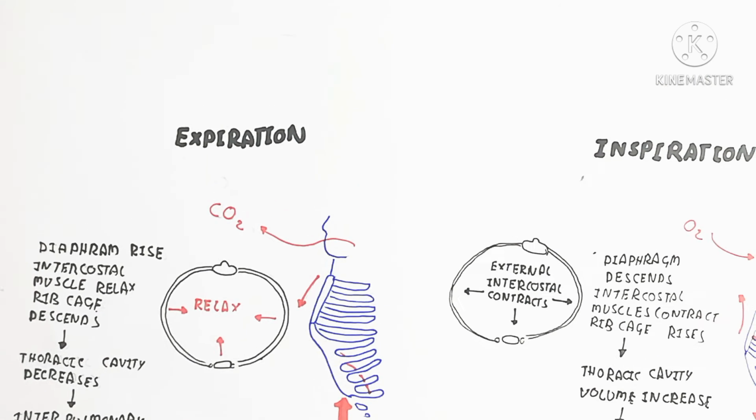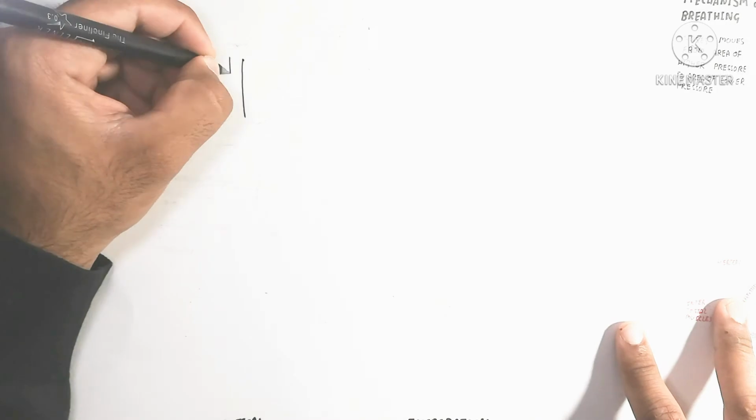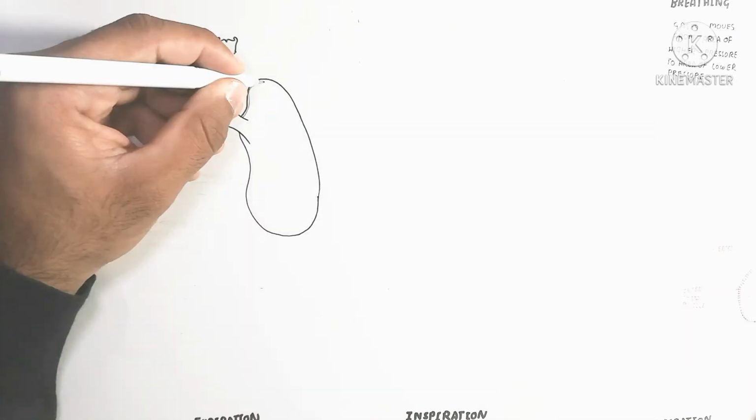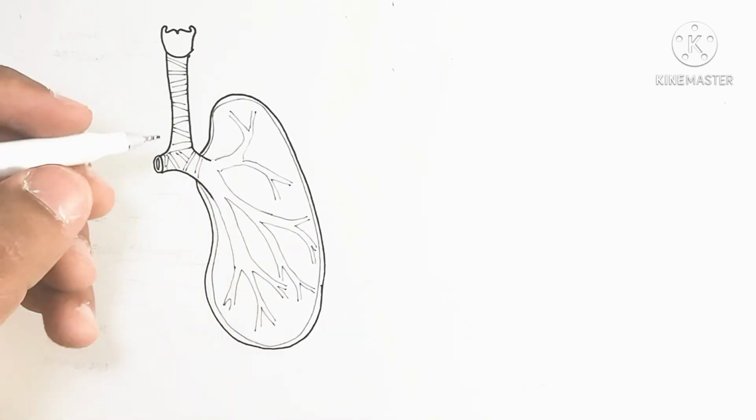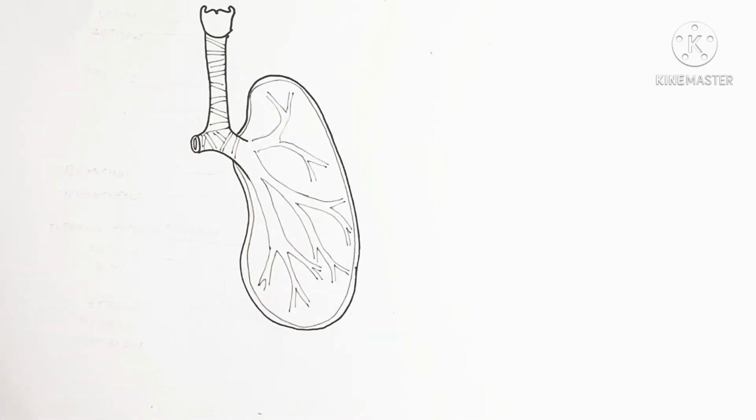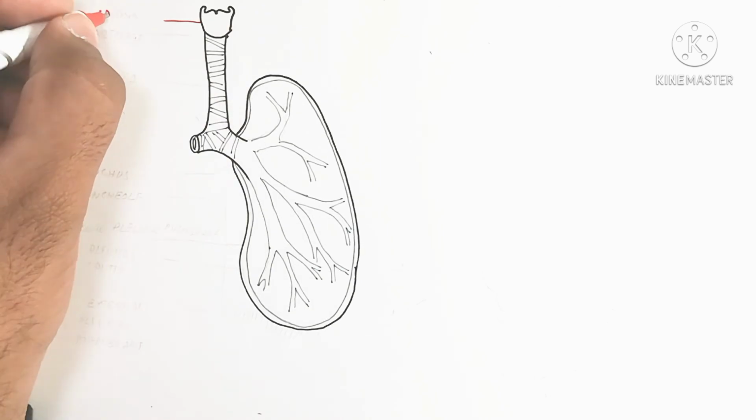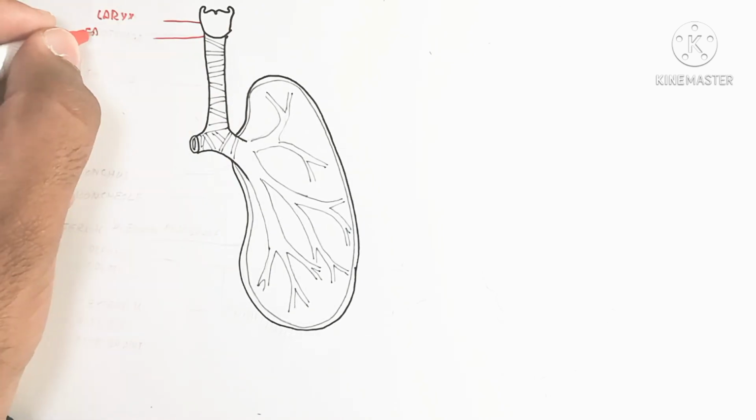What is important to know is where the gases are stored and where they move. Here I am drawing the lungs, which contain the larynx, cartilage, and trachea.